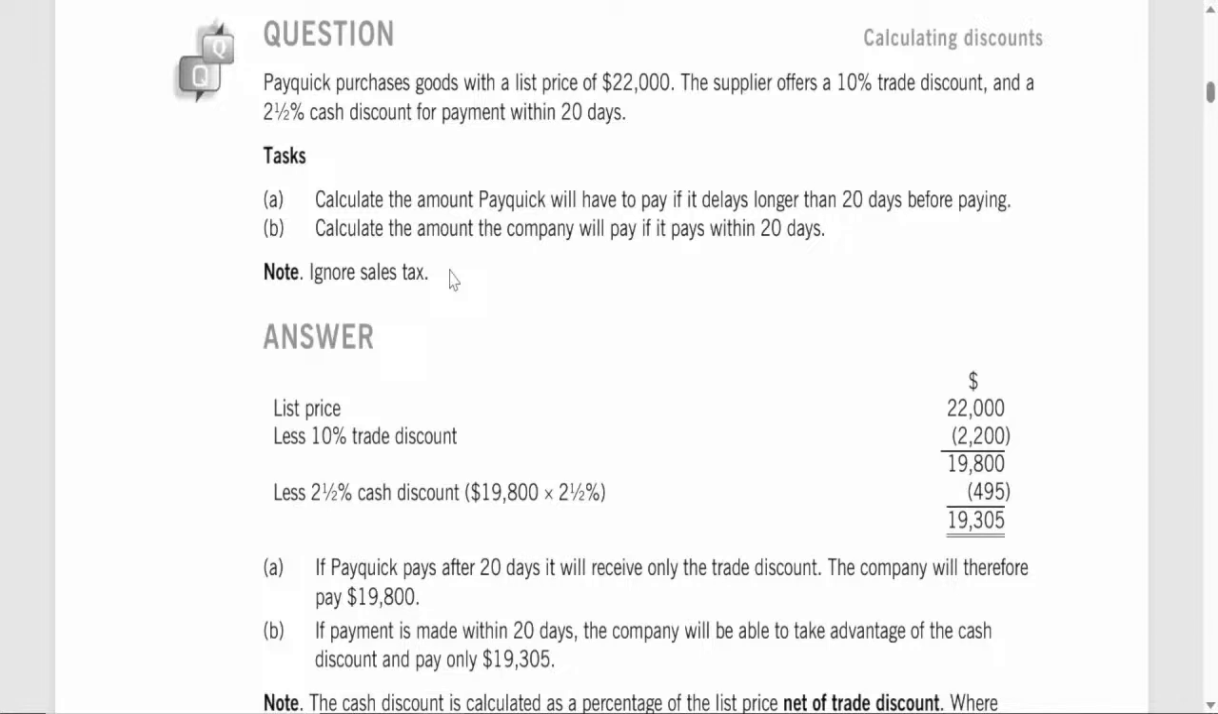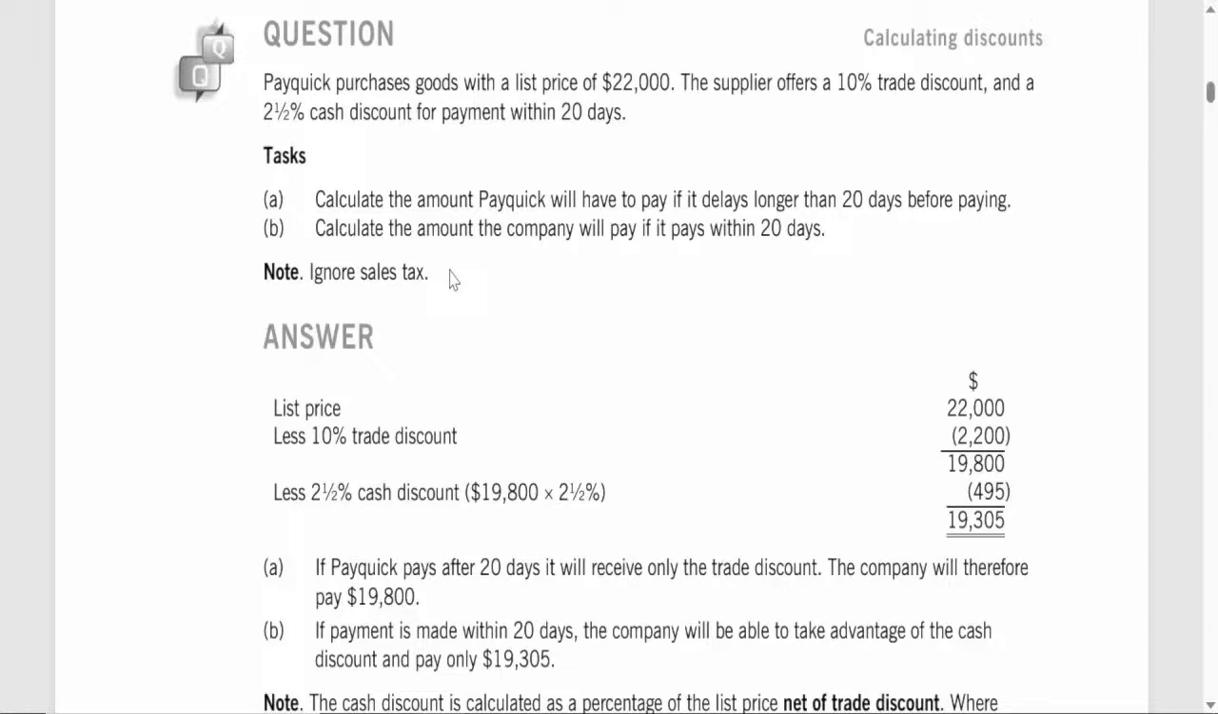1. List price. The original price of the goods is $22,000. 2. Discounts offered. A trade discount of 10% on the list price. A trade discount is usually given to businesses to encourage bulk purchases or reward loyal customers. A cash discount of 2.5% if payment is made within 20 days. This discount is an incentive for quick payment, helping the seller improve cash flow.